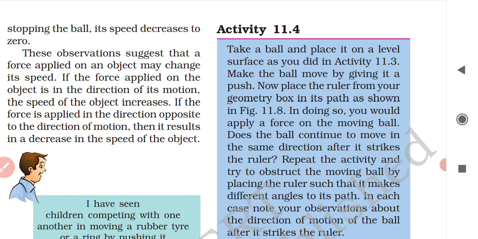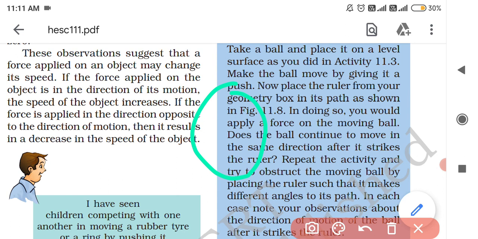As for example, in activity 11.3, what happened? Initially the ball was at rest, the rubber ball which you kept over the table. Similarly, in the case of a penalty kick, the ball which is placed on the ground is at rest in the beginning. As soon as we or any other person applies force on the ball, it will begin to move. From that time, its speed will increase. There will be a change in its speed.